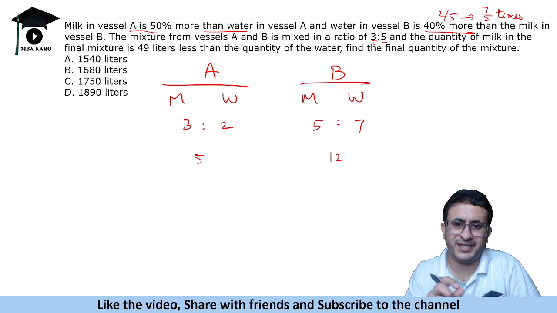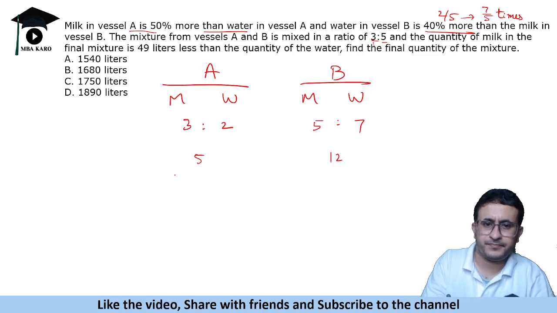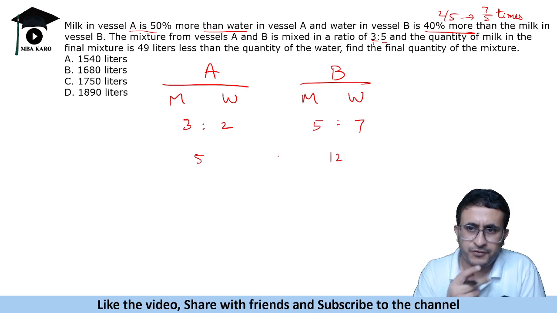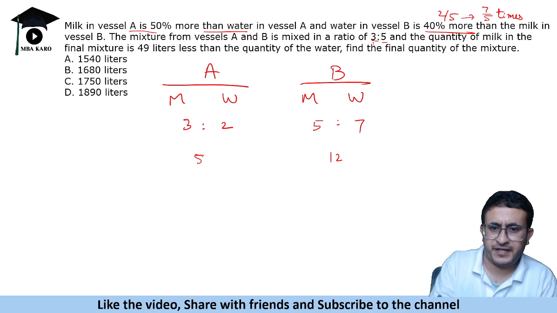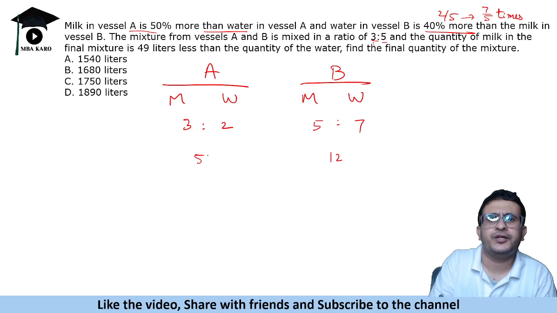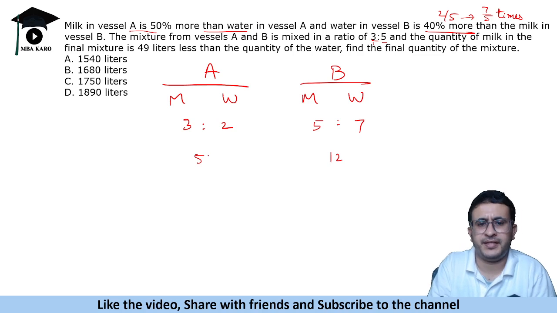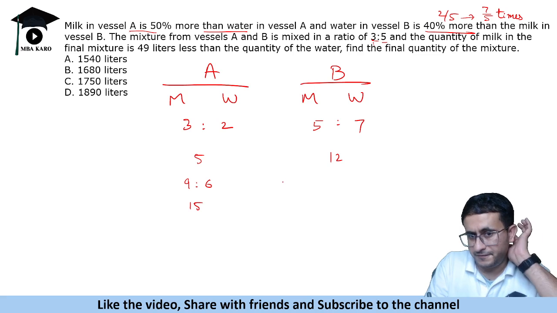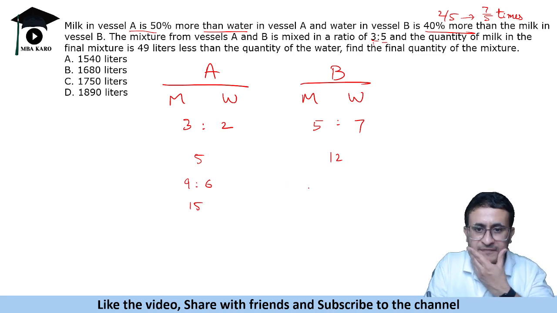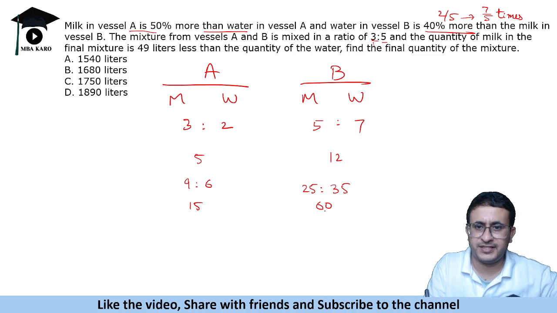So we will have to make such that it is in the ratio of 3:5. Okay, so we'll have to multiply accordingly. So this is 5 and this is 12. इसे 3:5 करना है. So if we multiply by 3, it becomes 9 and 6. The total is 15. And if we take 5 times, so this is 25 and 35, which becomes 60. So this is 3:5 करना. So we'll have to make 36.